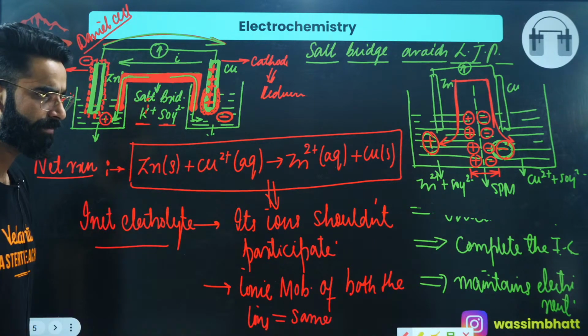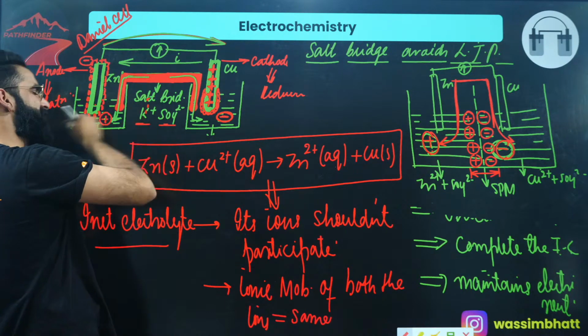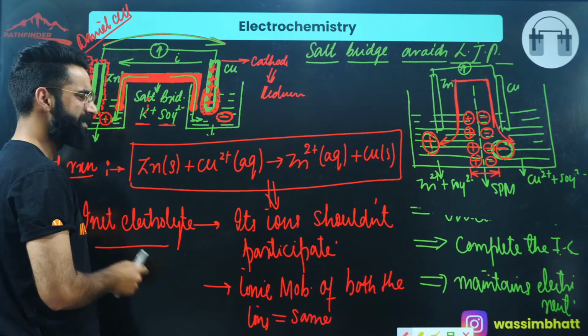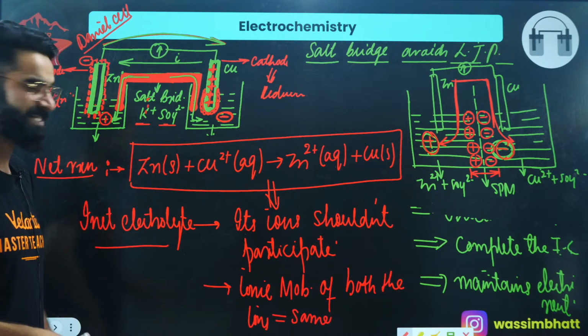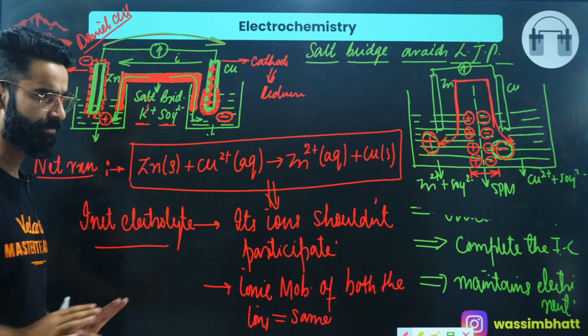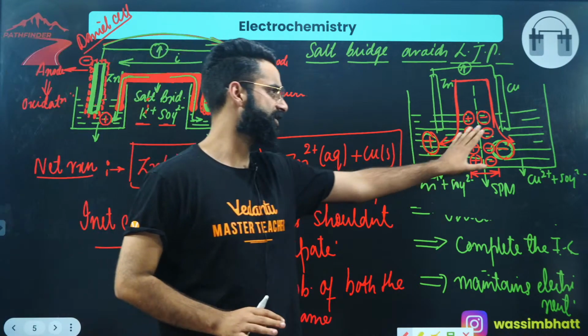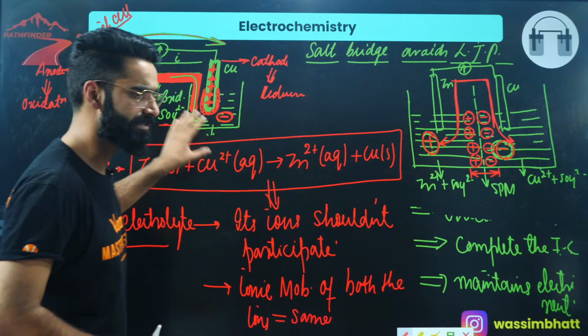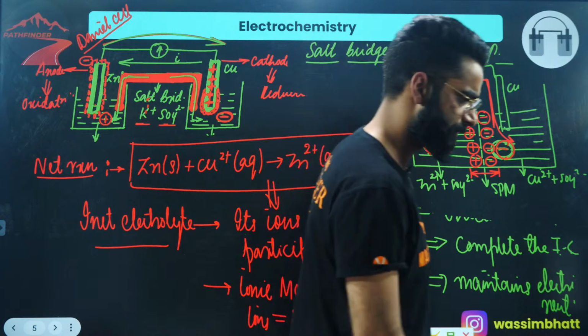What does that mean? That means the speed with which SO4²⁻ enters into this solution, the same should be the speed of K⁺ to enter into this solution, right? The speed with which both the ions move in the opposite direction should be the same, right? Then only the liquid junction potential won't get created. Then only the solution will become electrically neutral, right?